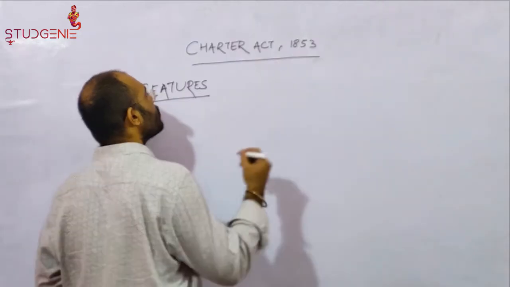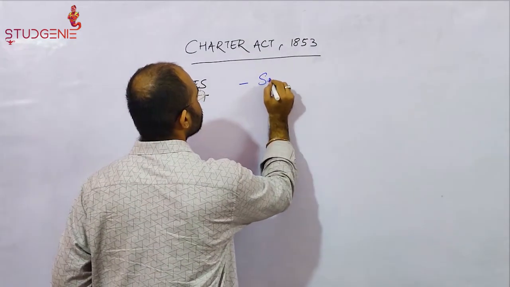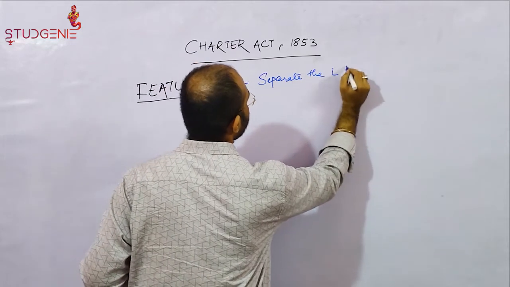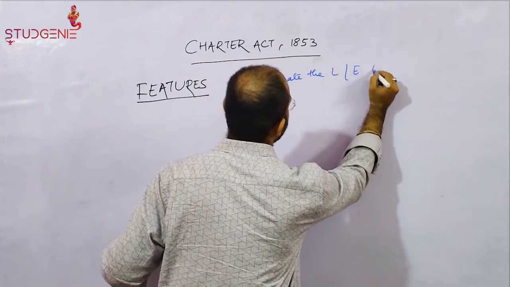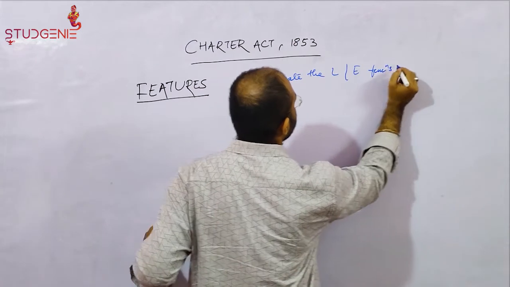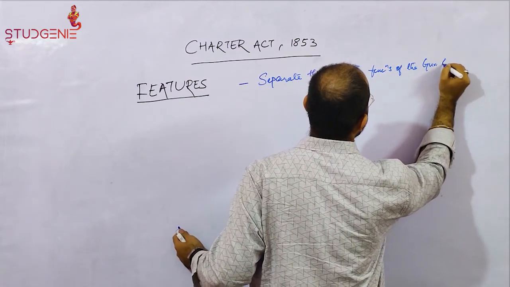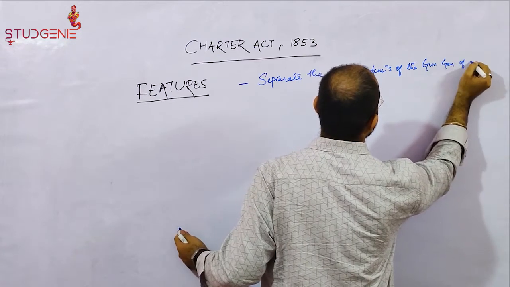As I have told during the significances, it separated the legislative and executive functions of the Governor General of India.